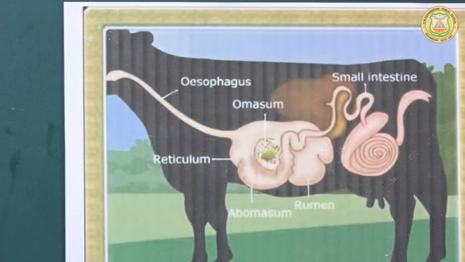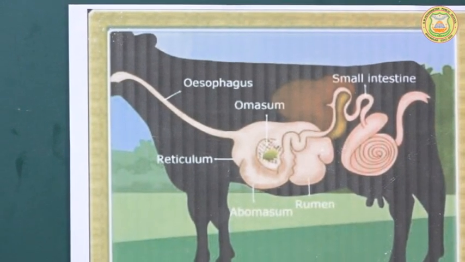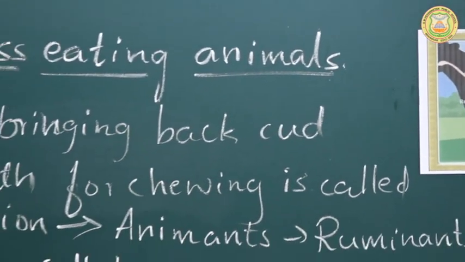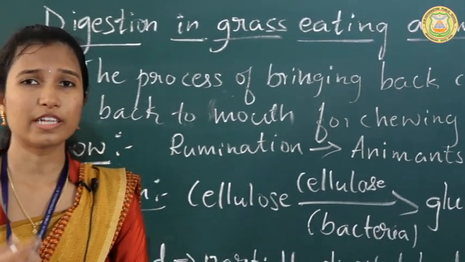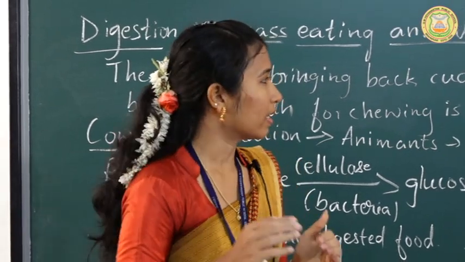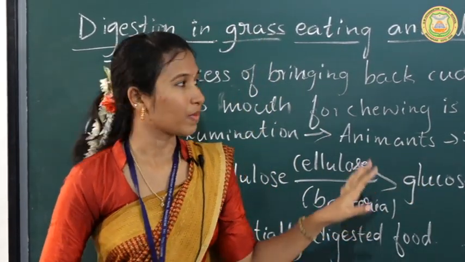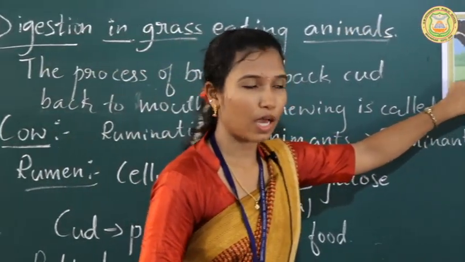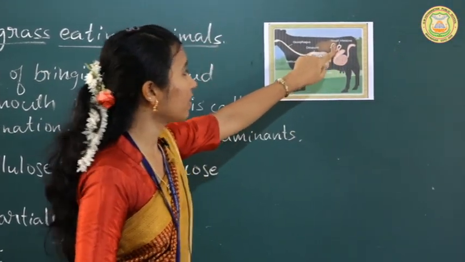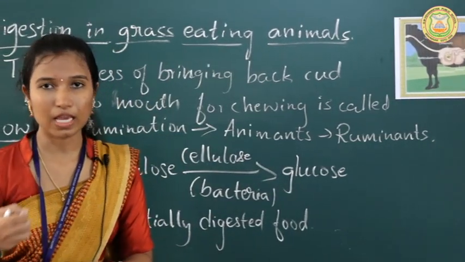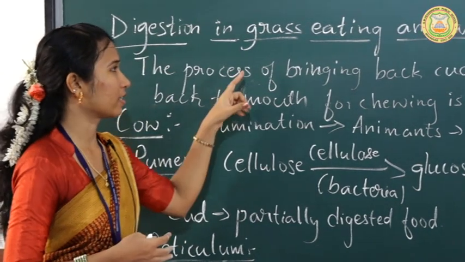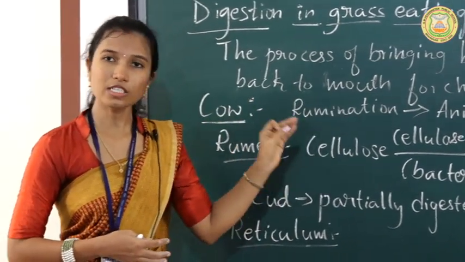The abomasum produces some acids, and these acids kill the bacteria present in the food. It also produces digestive juice, and that digestive juice digests the food. Now the food has been digested in the abomasum. Next it goes to the small intestine, where the food gets absorbed. That's how digestion takes place in a grass eating animal, the cow.